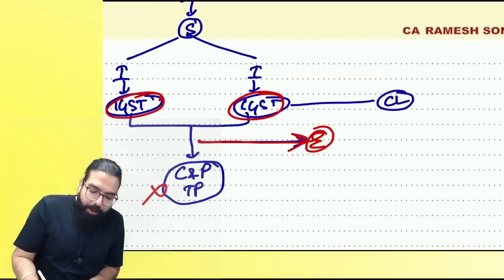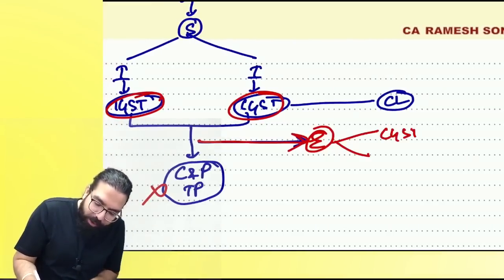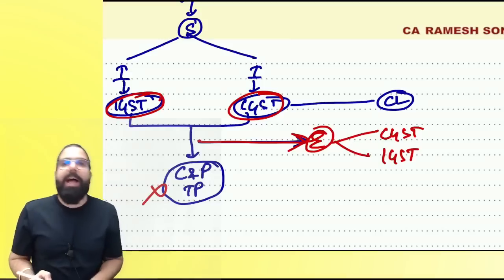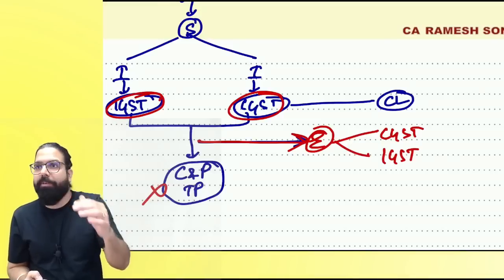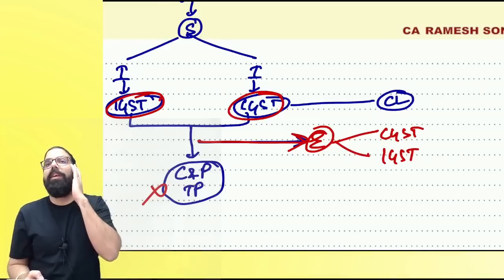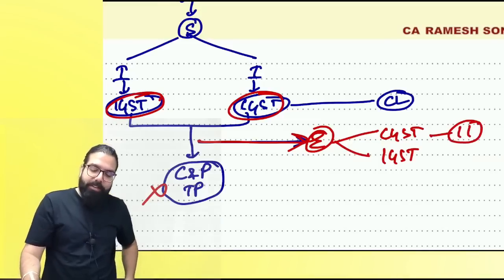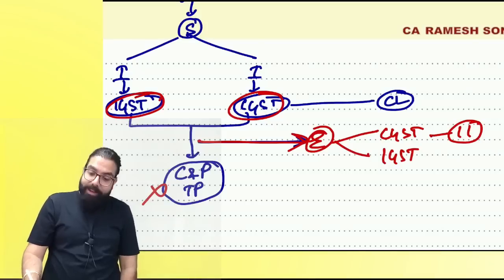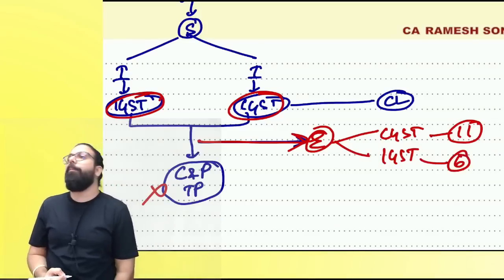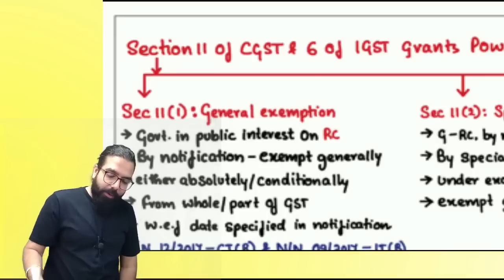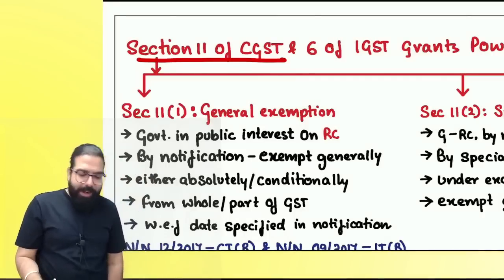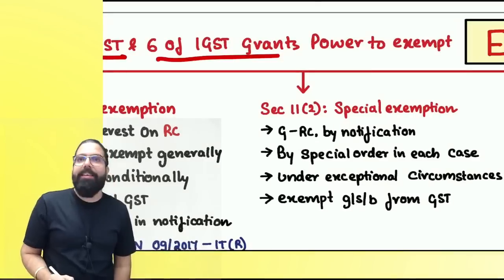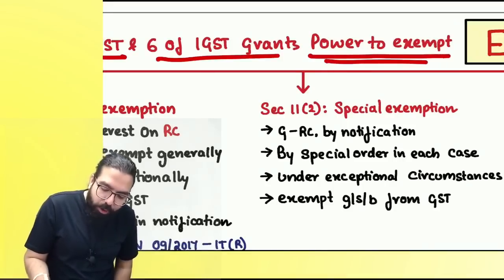And government gives exemption in the CGST Act also. In the IGST Act also, exemption is given for the IGST applicable in various scenarios. Are we clear, everyone? The CGST exemption is given by using the power under section number 11. The IGST exemption is given by using the power under section number 6. Let's get it started, everyone, with exemption. Section number 11 of the CGST Act and section number 6 of the IGST Act grant the power to exempt.